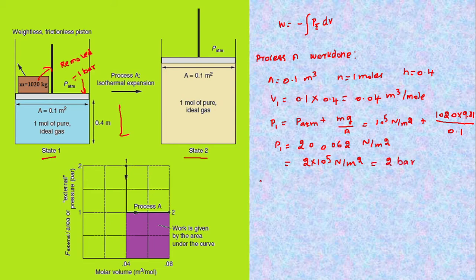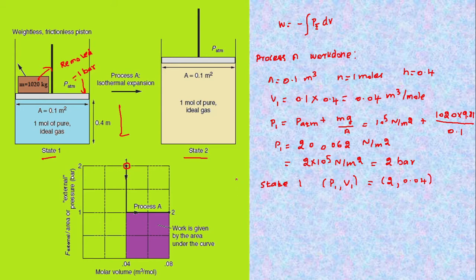Now we know at state 1, P1 comma V1 is equal to 2 bar comma 0.04 meter cube per mole. By looking at this graph, we can denote this point as 1.